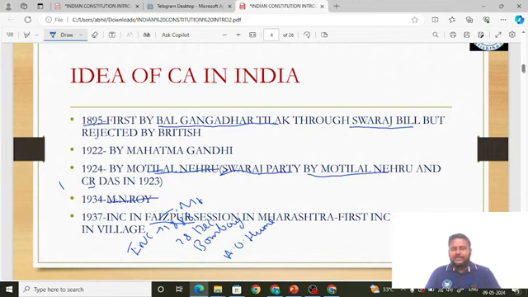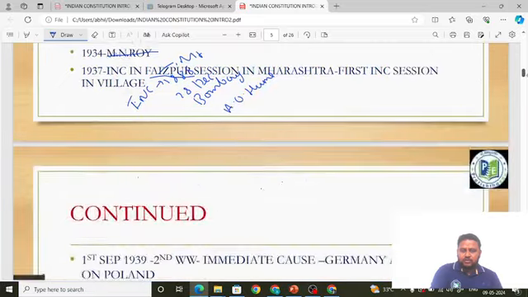Okay, in 1937, friends, Congress put forward the demand in the Faizpur session. Faizpur is in Maharashtra. Next important thing is, this was the first Indian National Congress session to be held in a village, that is, in rural areas. Before it was held in major cities. Okay, next, going forward about Constituent Assembly, we have to learn the chronology of events.